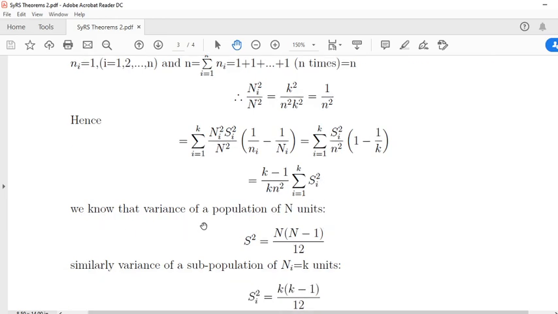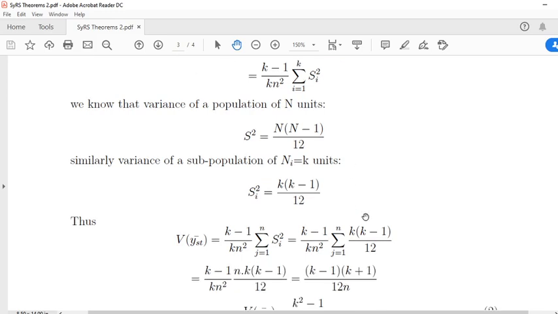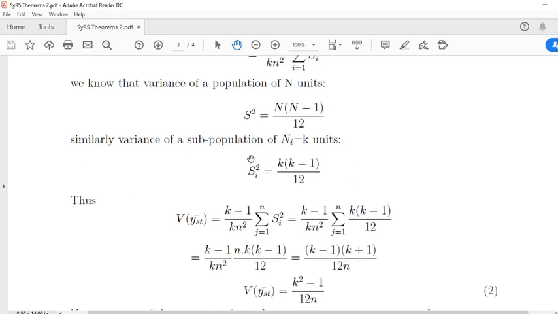We know that variance of the population of n units is s square, equal to n into n minus 1 by 12. Similarly, variance of the subpopulation of ni equal to k units: just substitute k instead of ni, so k into k minus 1 by 12.